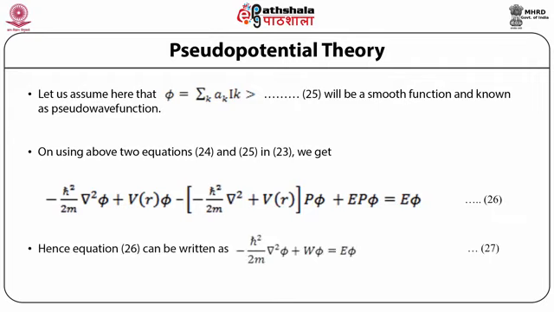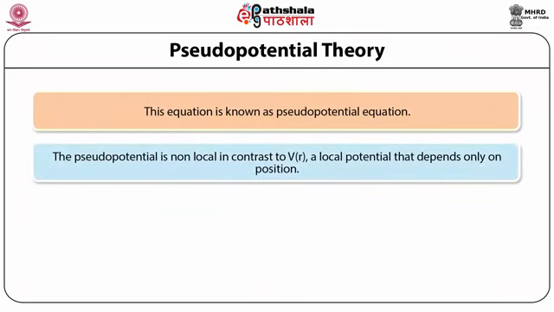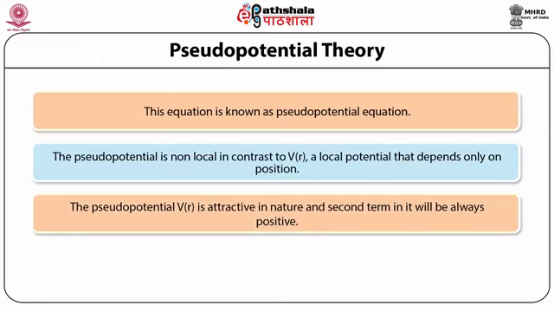So hence this 26 can be written as minus h square by 2m del square phi plus W phi equal to E phi, where W is the pseudo potential, and this equation is known as the pseudo potential equation. So pseudo potential is not local, in contrast to V(r), a local potential that depends only on position. The pseudo potential is attractive in nature, and the second term will always be positive. So it is attractive and it will be repulsive also.